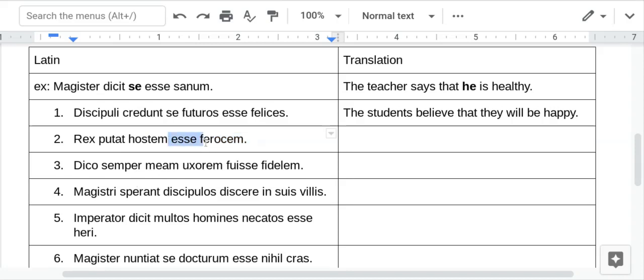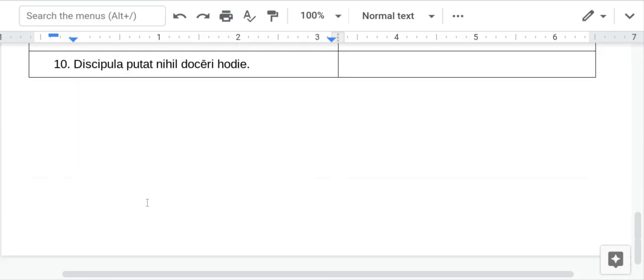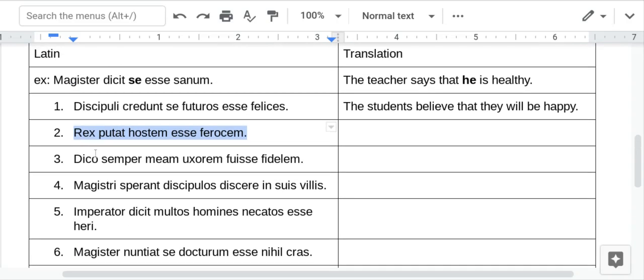All right. "Esse," if you saw it on its own or in a different type of sentence or by itself, would be to be. It's the infinitive of to be. But in this type of Latin sentence, it just translates as if it was a present tense verb. The king thinks that the enemy is fierce. All right. I always say, all right, so the first verb in all these sentences is just regular present tense. And I don't know if you noticed that, but they've all been present tense. And we're going to figure out what changing the tense of this verb does. But for now, we're keeping them all in the present.